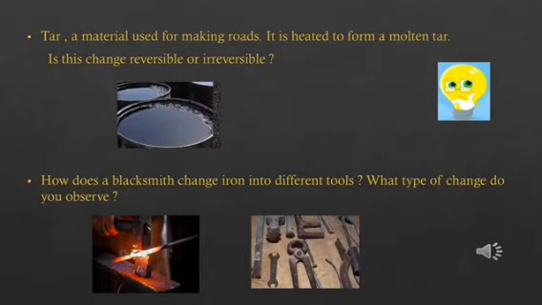Children, you would have noticed that when a new road is being laid or when there is road repair work going on, they generally use a black material called tar. Now this tar is usually in the solid form. It is heated to form the molten tar or the liquid tar. So, the solid tar has turned into the liquid or molten tar on heating.